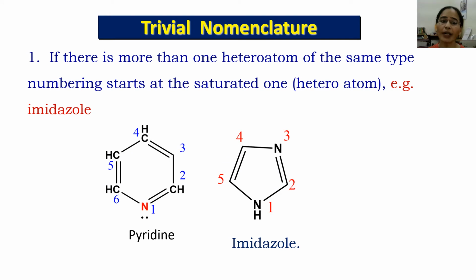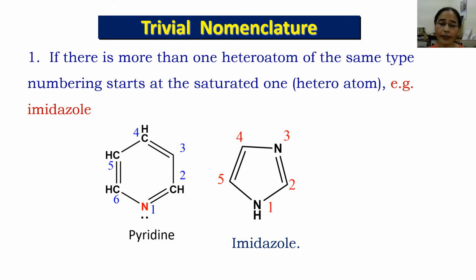When we go to the trivial nomenclature system, how do we number the atoms present in the ring? If there is only one heteroatom in the ring, you can see the example first, that is pyridine. There is only one heteroatom, so numbering always starts with the heteroatom as 1, and the later atoms get the next priority after the heteroatom.